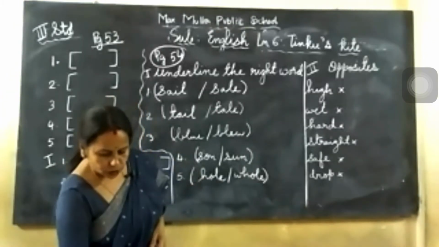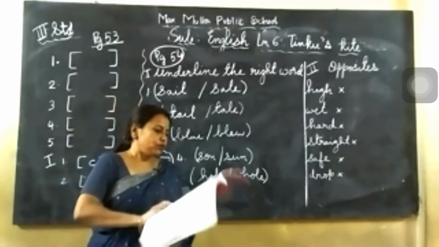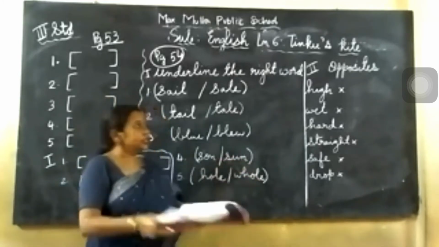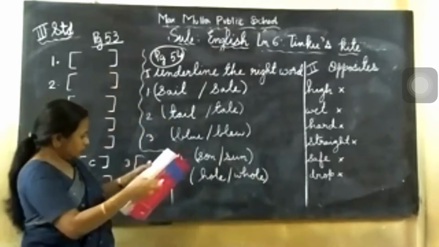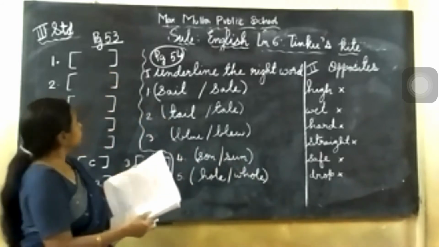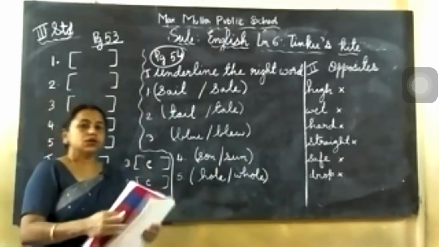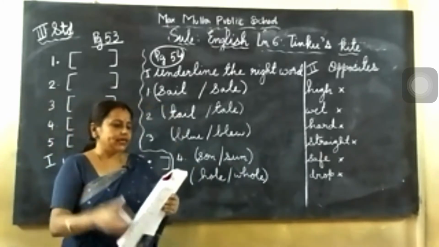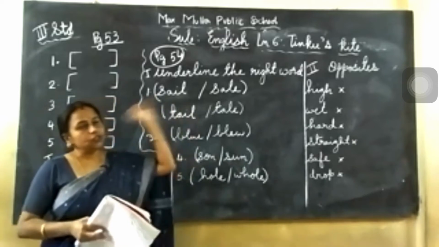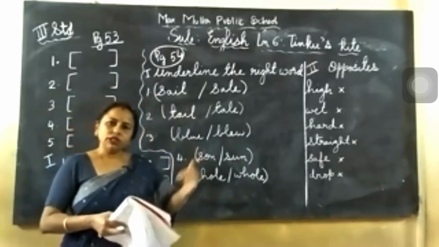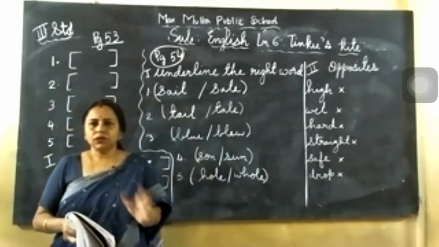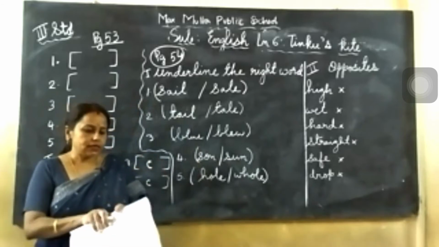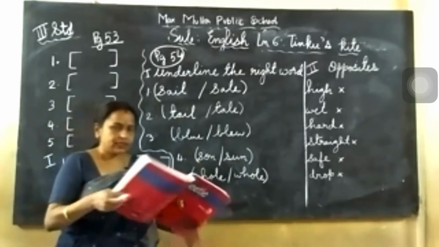Next, I told you to be ready with the textbook, children. You see page number 54. This is about page number 53. You first open, children. This is about Tinku's Kite. One small boy was having a kite. He wanted to fly the kite. But the kite wanted to fly very high. One time it got cut, and how it faced problems about that. The story was there. Last class I explained that.